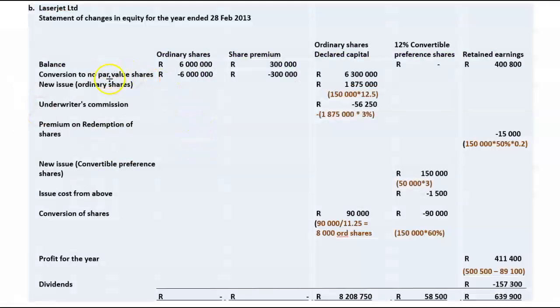All we go and do then is we take the 6 million, the par value of those ordinary shares, out of that ordinary share capital account, and we transfer that to a so-called ordinary share declared capital account. The same thing we're going to do with the share premium. We're going to debit the share premium account and we're going to credit the ordinary share declared capital account. So all we do is we transfer these two balances into one new account and we call it declared capital.